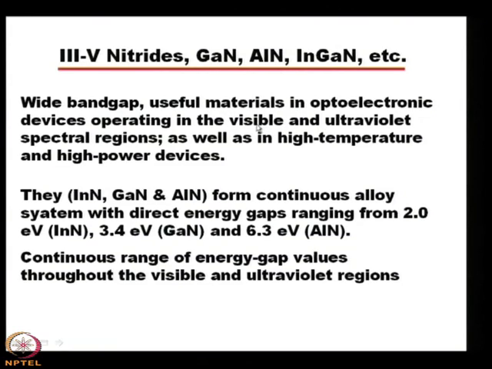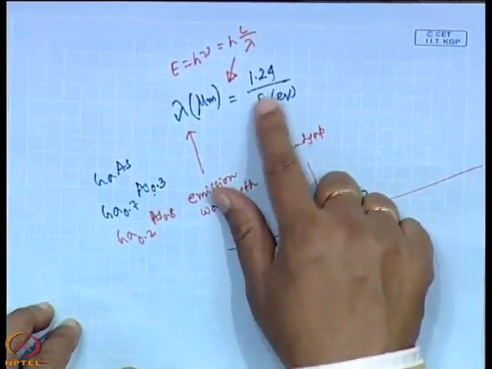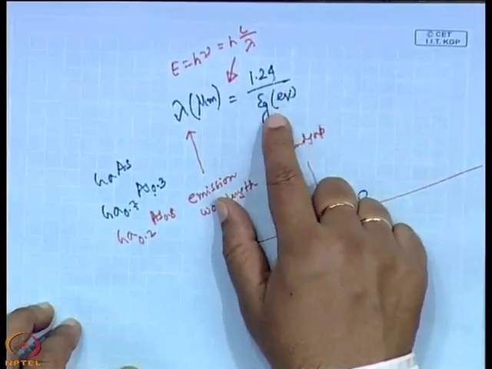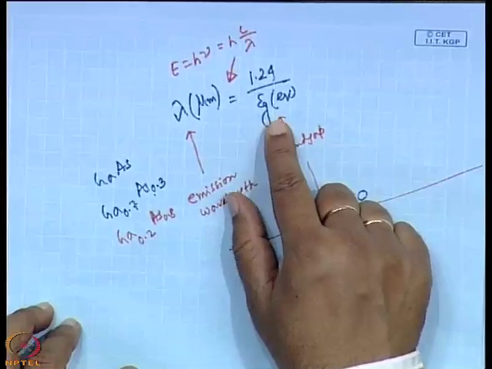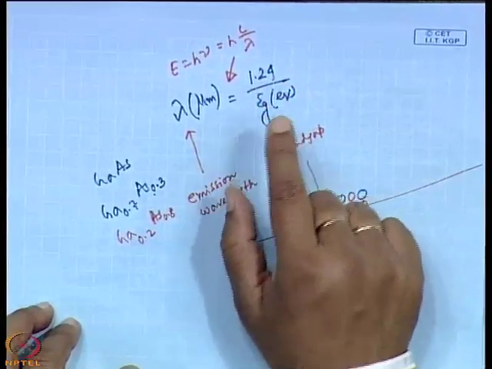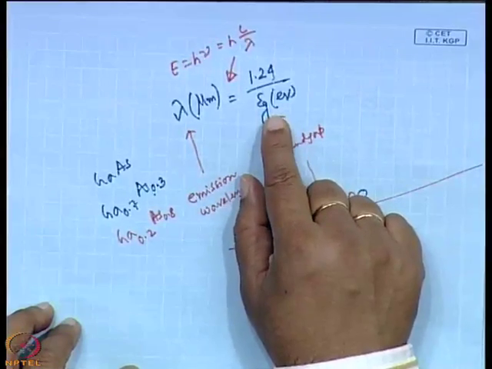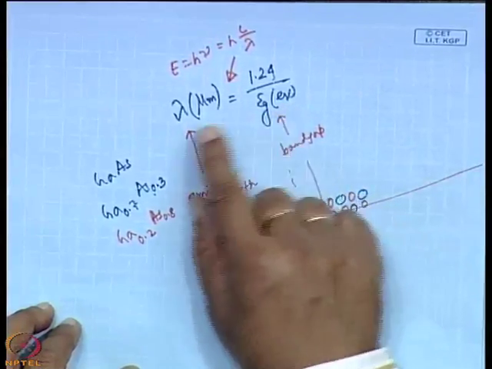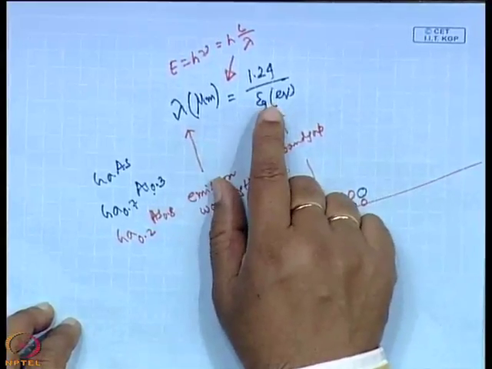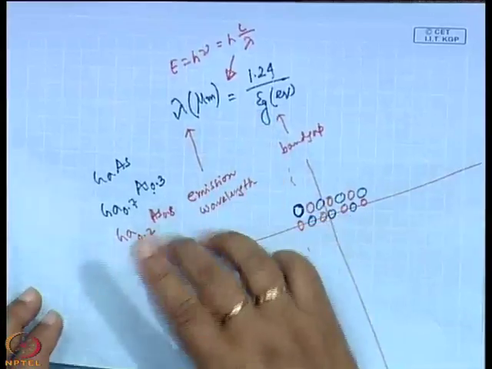Why is it visible? Because if we take the relation 1.24 by Eg, you will find that this Eg, the band gap, is wide in case of the nitride semiconductors, greater than 2. So, the visible spectrum is obtained, and particularly the blue or the ultraviolet, because the Eg has that kind of a value which will give you lambda equal to 400 nanometer, 380 nanometer, 420 nanometer, the blue or the ultraviolet region.